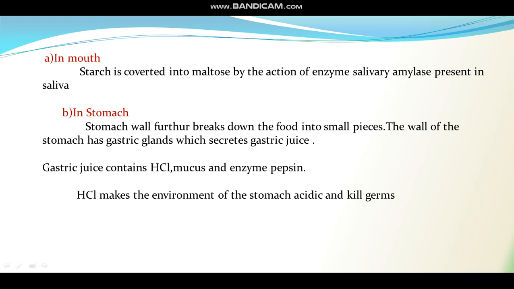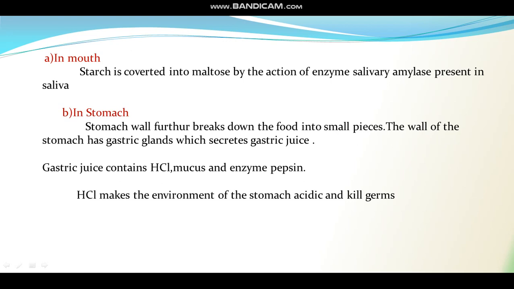Now a question arises here: why is there a need to make the environment of the stomach acidic by HCl? So the answer is that the enzyme pepsin present in gastric juice can only work in acidic environment, in extremely low pH. That is why there is a need for HCl.